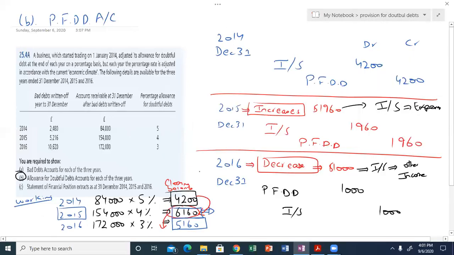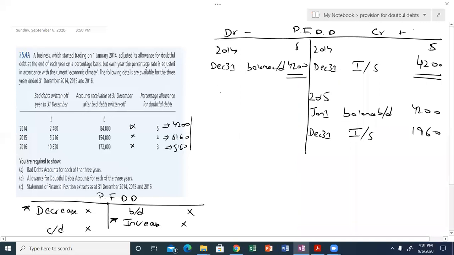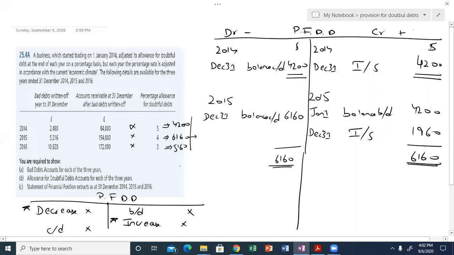We have to take the provision amount of 1960. Let's go to the previous page, because provision jumped from 4200 to 6160, so the increase of provision is 1960. So provision is credited. Now again we have to do the balancing. The larger side is the credit side, and on December 31st the balance carried down will be 6160, exactly the same balance which we have calculated, because these are the ending balances.